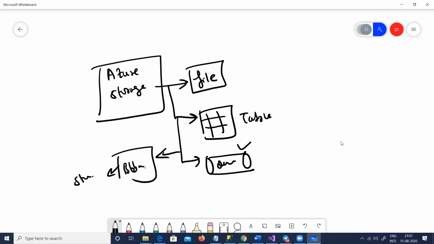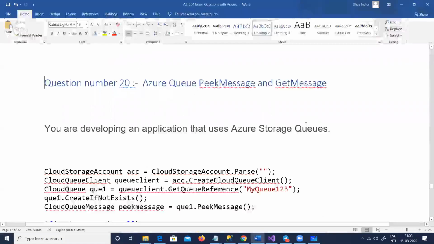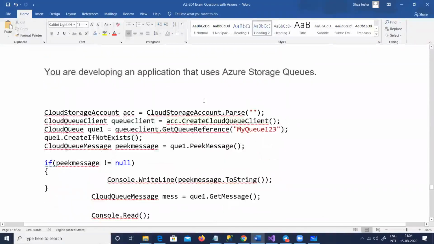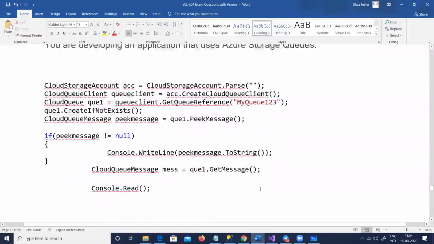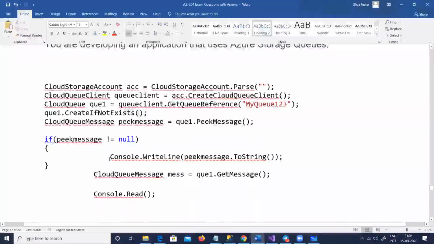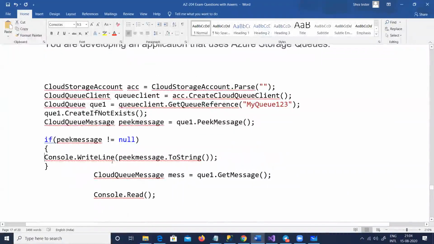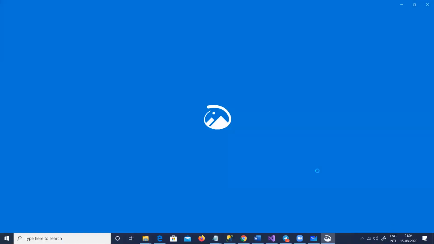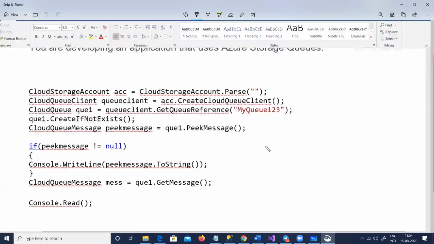Let us understand this question, and then we will try to do a demo. You are developing an application that uses Azure Storage Queues, and this is the C# code which is published. Let me first explain this C# code, and then we will also code it. We're going to do the full demo so that we can understand the answer for this. You can see here, this is the code.